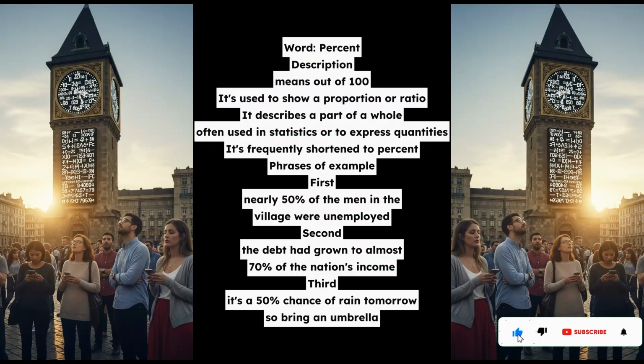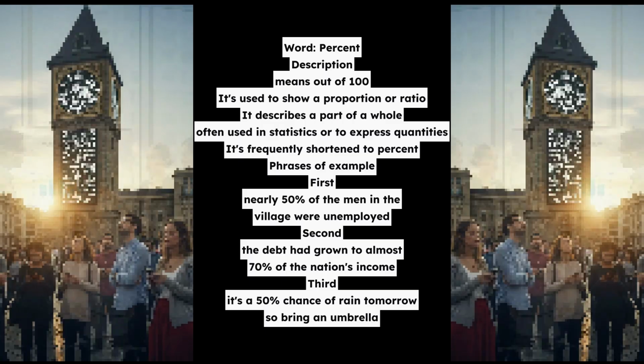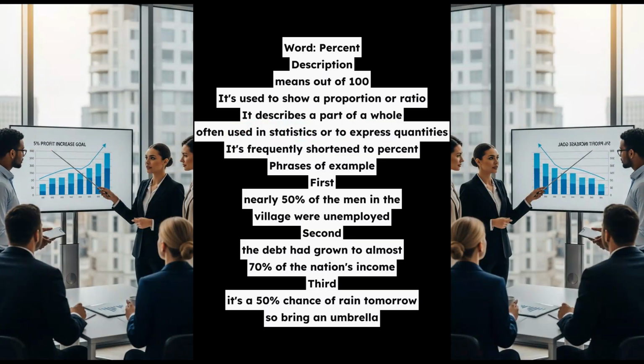Phrases of example. First, nearly 50% of the men in the village were unemployed. Second, the debt had grown to almost 70% of the nation's income. Third, it's a 50% chance of rain tomorrow, so bring an umbrella.